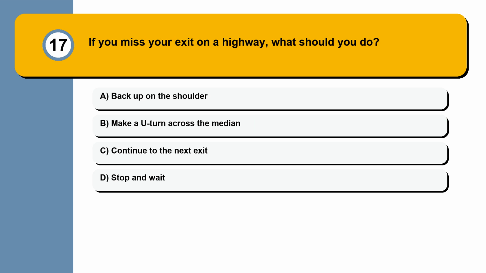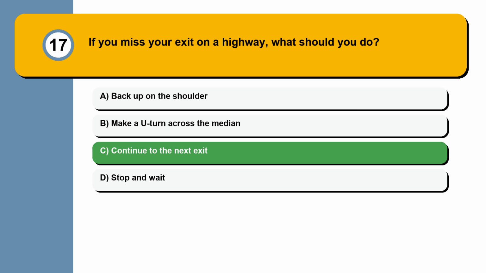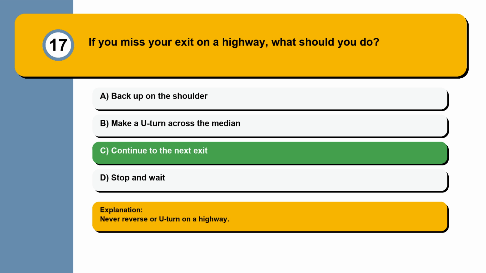Question 17. If you miss your exit on a highway, what should you do? Back up on the shoulder. Make a U-turn across the median. Continue to the next exit. Stop and wait. Never reverse or U-turn on a highway.